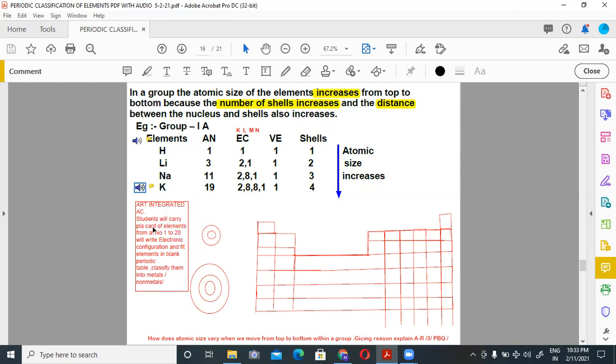Art integrated activity. Students will carry placards of elements from atomic number 1 to 20, will write the electronic configuration on it, and fit the elements in a blank periodic table. Classify them into metals and non-metals.